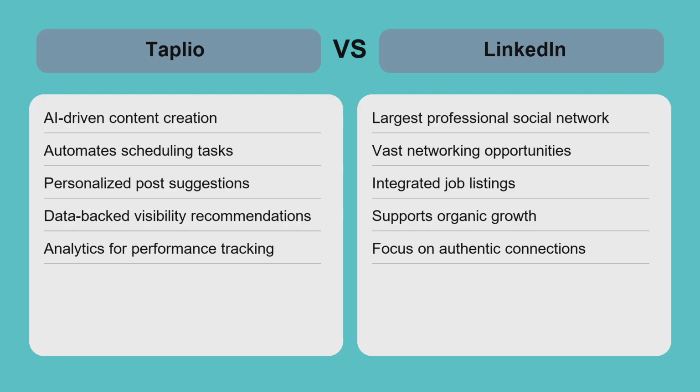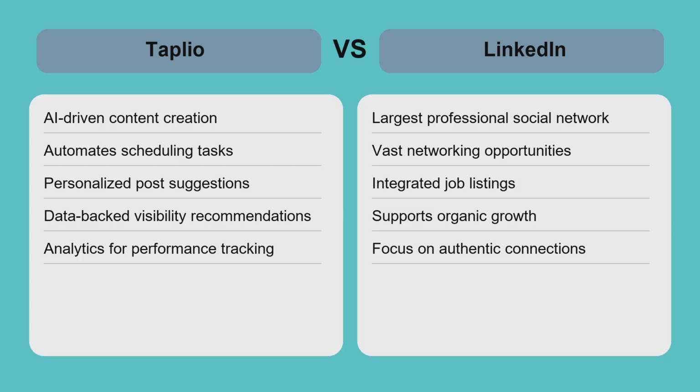Taplio and LinkedIn serve different but complementary purposes. Taplio accelerates growth by automating content creation and scheduling within LinkedIn's network, ideal for users focused on scaling influence quickly. LinkedIn offers a broader platform for relationship building and career opportunities, but requires more hands-on effort.